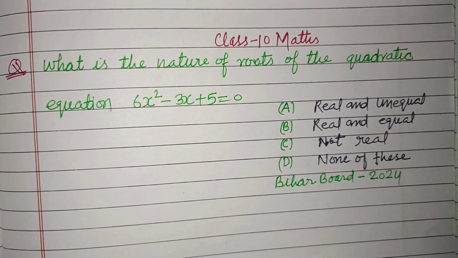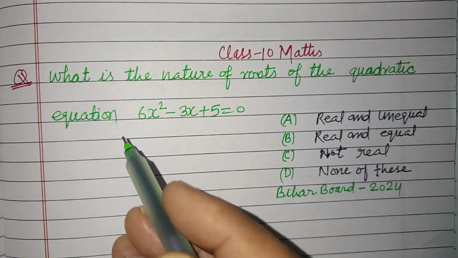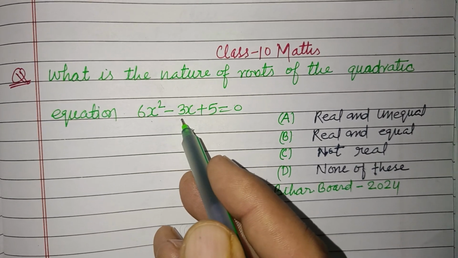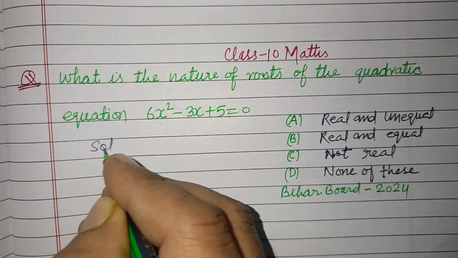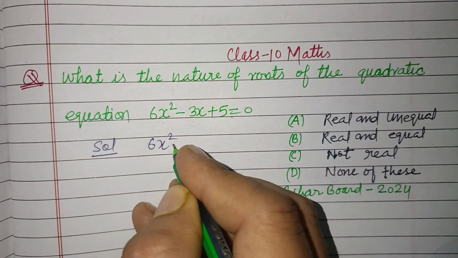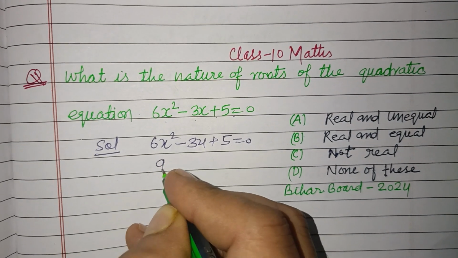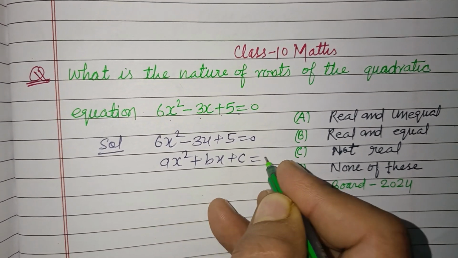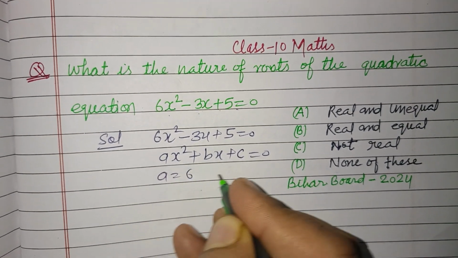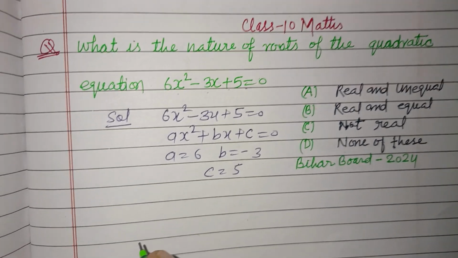This is a question from Bihar Board Exam 2024. What is the nature of the roots of the quadratic equation 6x square minus 3x plus 5 equal to 0? So student, the given equation is 6x square minus 3x plus 5 equal to 0. Comparing with the standard form ax square plus bx plus c equal to 0, here a is 6, b is minus 3 and c is 5.